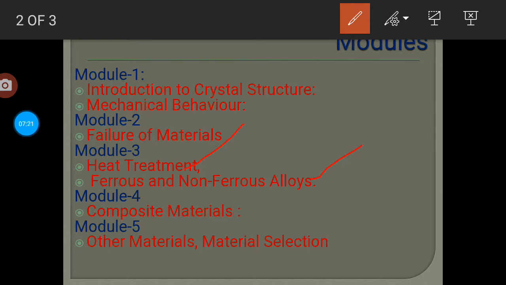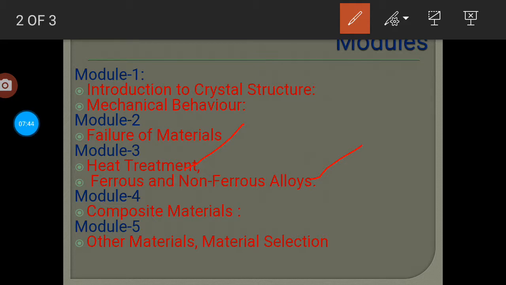So how that heat treatment would be done, that's what we are going to study in module number 3. As I said, any ferrous or non-ferrous materials could be heat treated. So this is what we are going to study in module number 3.